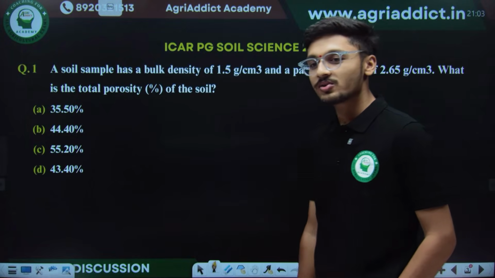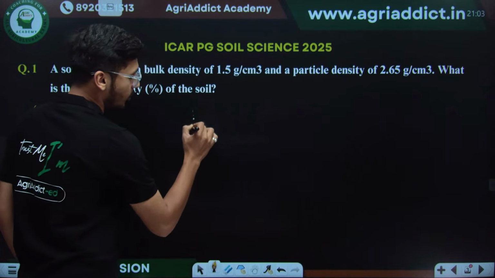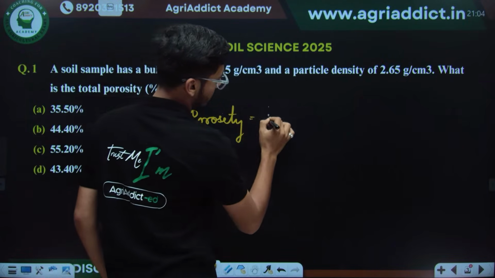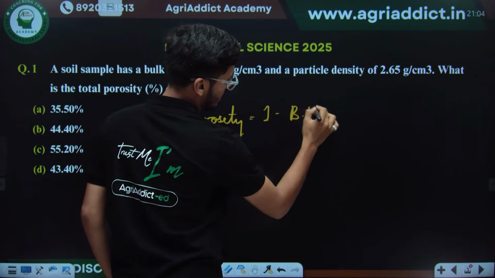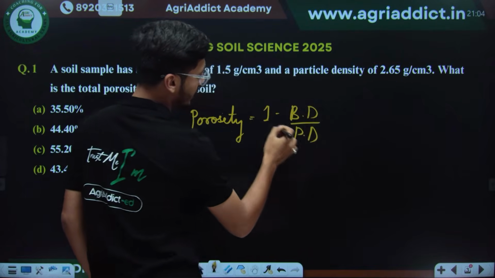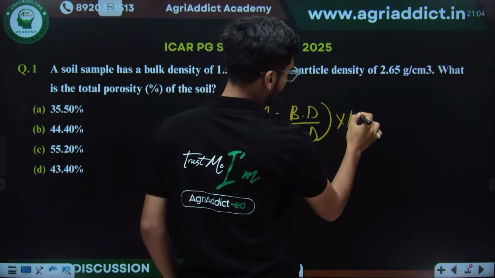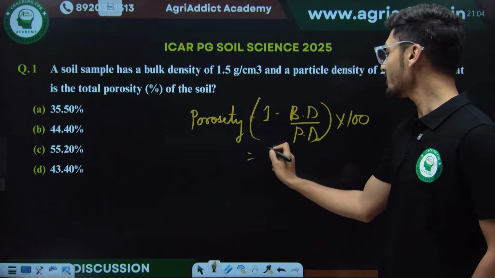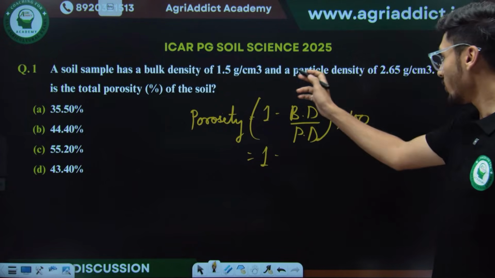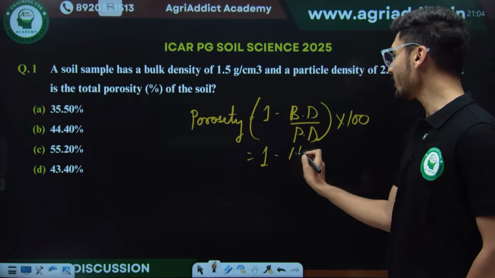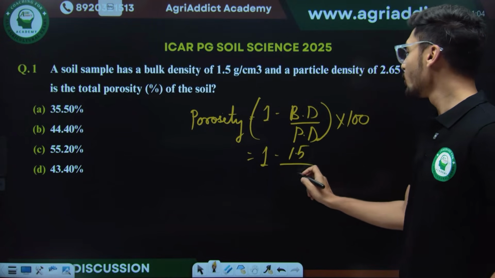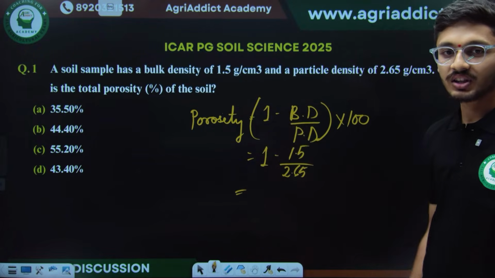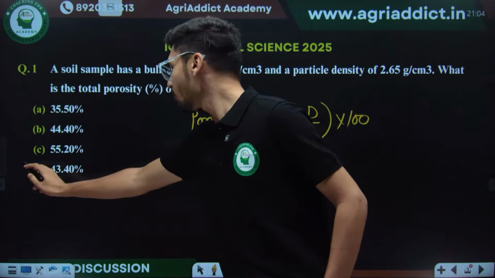Okay, so let's try to solve this question. We know that the formula of porosity is equal to 1 minus bulk density upon particle density. And if we need this in percentage form, we will multiply it by 100. Since we need the answer in percentage form, we will multiply it by 100. So what will be the correct answer for this? 1 minus, what is the bulk density of the given sample? 1.5 gram per centimeter cube divided by 2.65, the particle density. So the correct answer for this question will ultimately be 43.40.